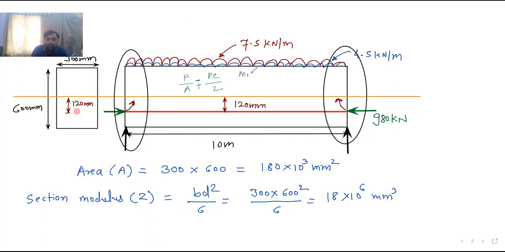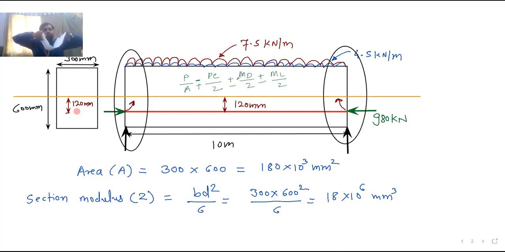Okay, so it is MD by Z, stress due to dead load, and stress due to live load, ML by Z. Again, this is plus minus. The load is vertical. Why? Because this is your beam, the UDL is there, a vertical downward load. So due to the downward load, the shape of the bending will be like this. Because the load is downward, it will bend like this, it will sag.